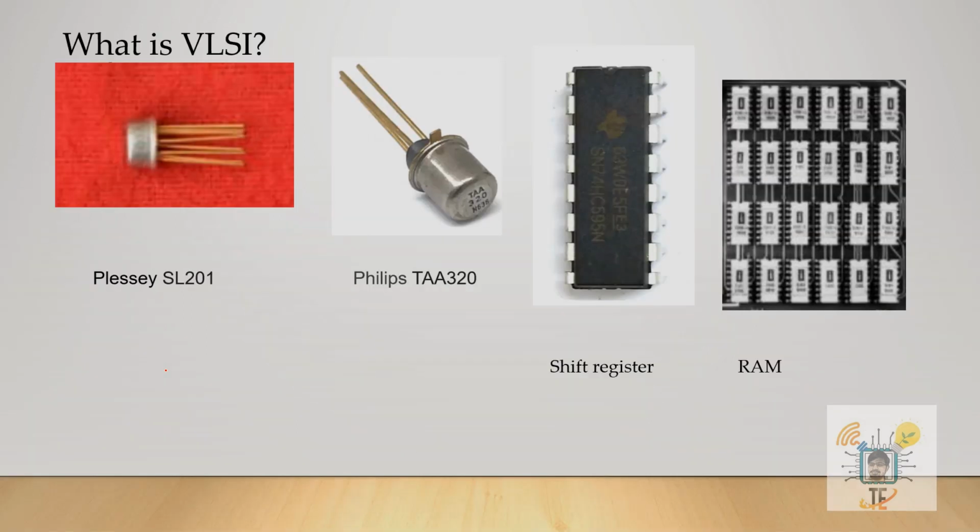And here I have given examples of SSI, MSI and LSI. First these two, as you are seeing, are examples of SSI, which are amplifiers consisting of transistors in 2 or 3 number. And this one is a shift register, which is an example of MSI, consisting of a few hundreds, like 120 to 150 transistors, and this one is LSI.